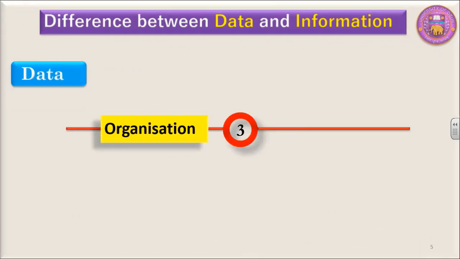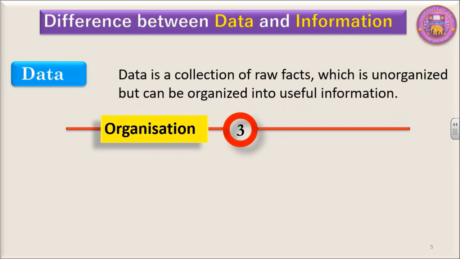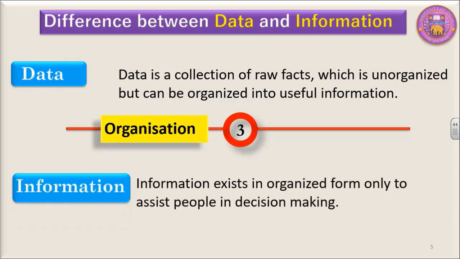The third one is organization. Data is a collection of raw facts which is unorganized, but data can be organized into useful information. Whereas information exists in organized form only, to assist people in decision making.